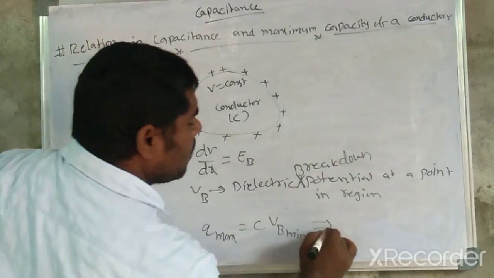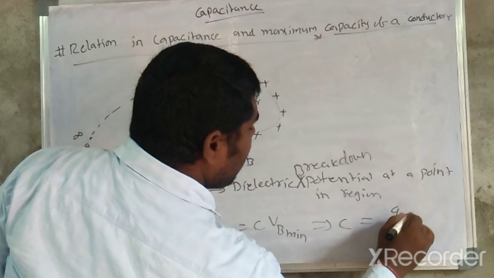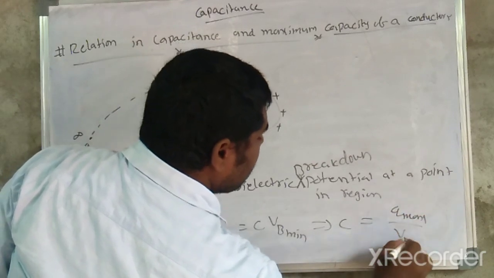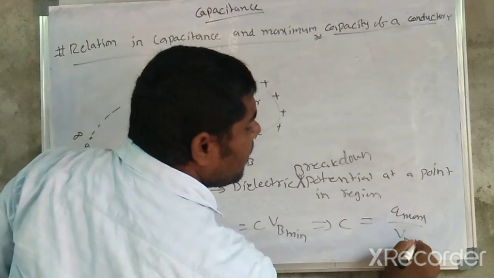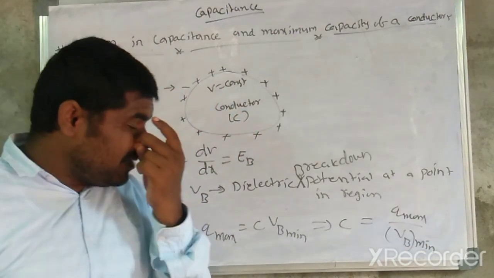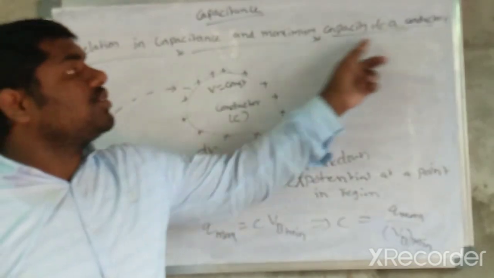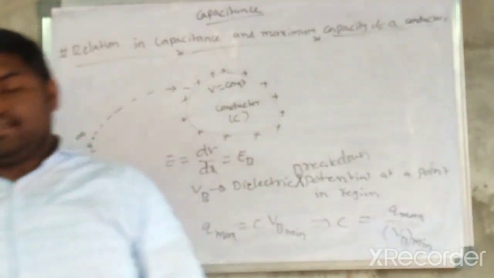Then the maximum capacitance is equal to Q maximum by the minimum dielectric breakdown potential. In that case, we get the maximum capacitance of the conductor.